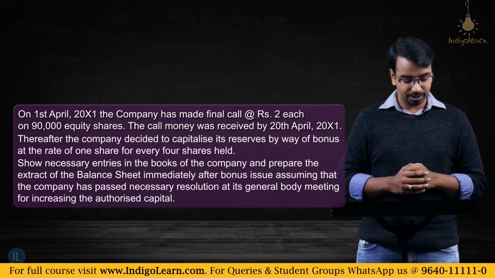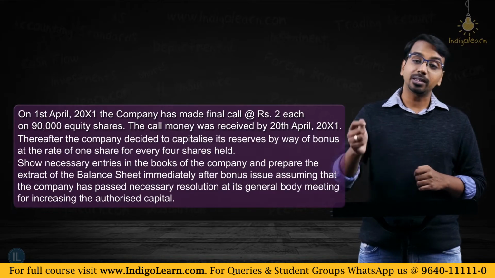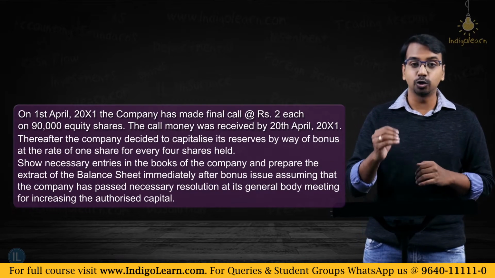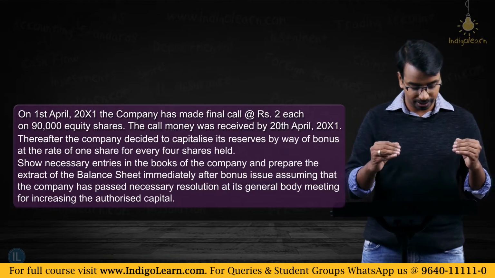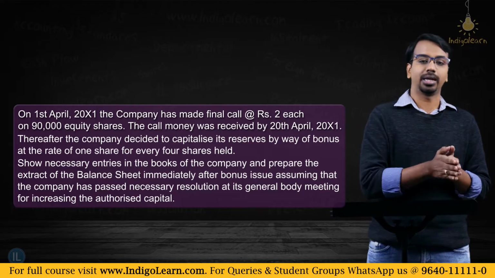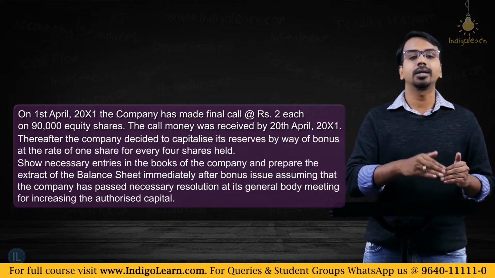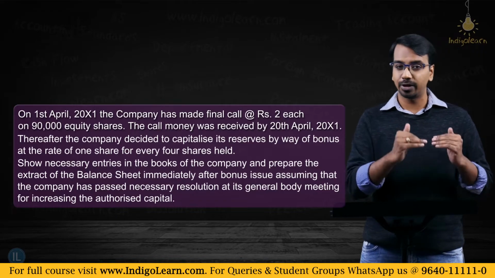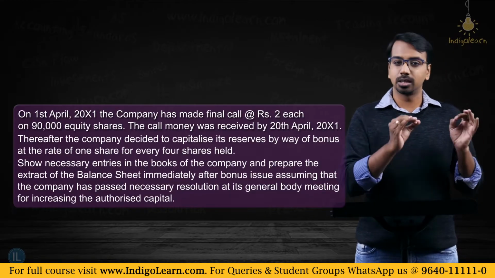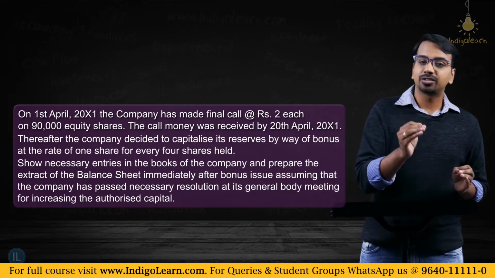Show necessary journal entries in the books of the company and prepare the extract of the balance sheet immediately after the bonus issue, assuming that the company has passed necessary resolution at the general body meeting to increase its authorized share capital. Now, why is the need to increase the authorized share capital? We'll come to it when we are solving the problem. What are the two requirements? Pass the journal entries and show the extract of balance sheet.